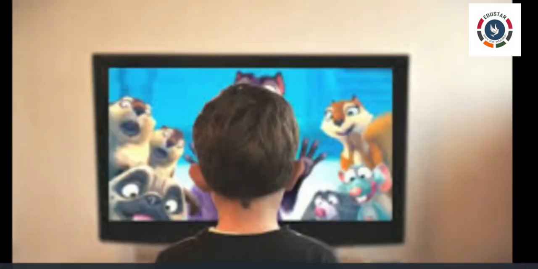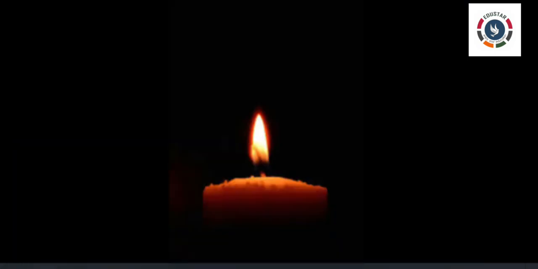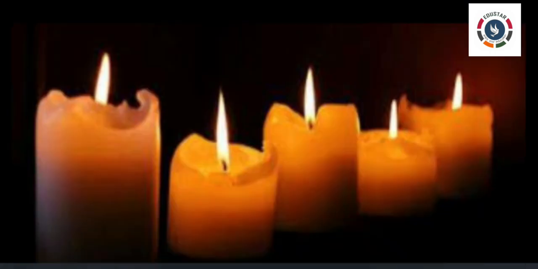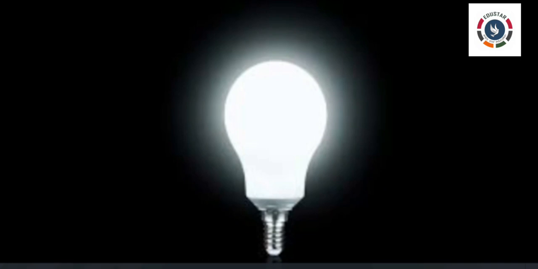What happens when you are watching television in your room and the electricity goes off? You are unable to see anything around you. You ask for a torch or a candle. On lighting a torch or a candle, you can see objects in the room. Right? What do you understand by this? This is something that is light. With the help of light, we are able to see objects around you.